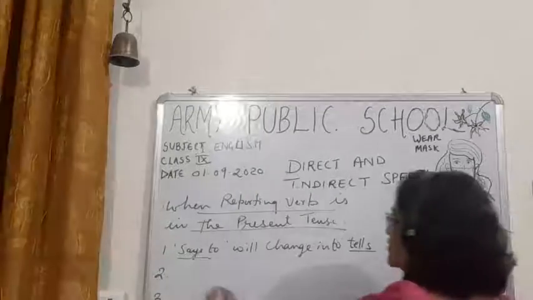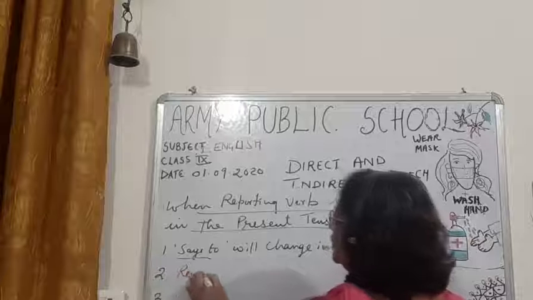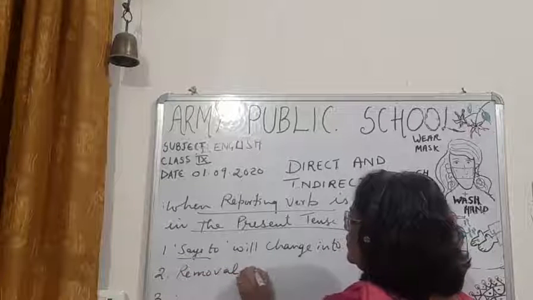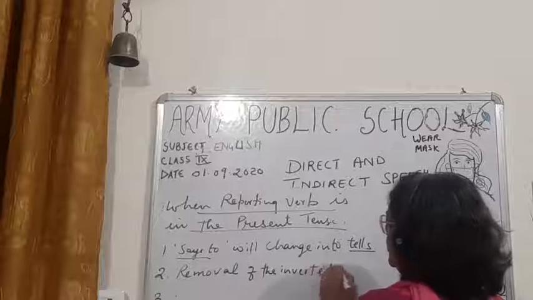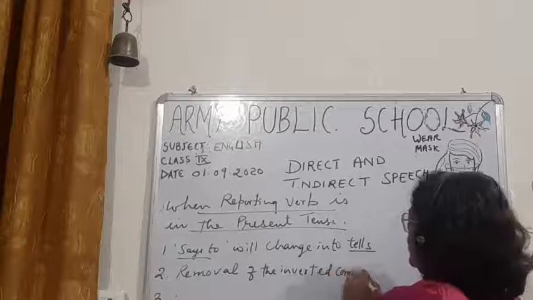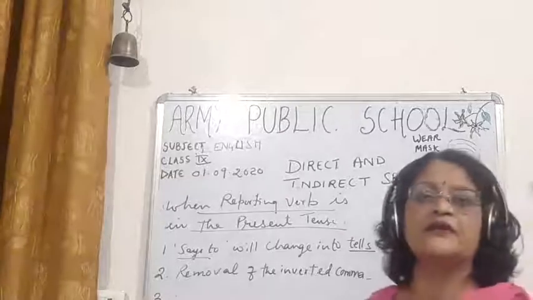Second thing, removal of the inverted comma. Okay.